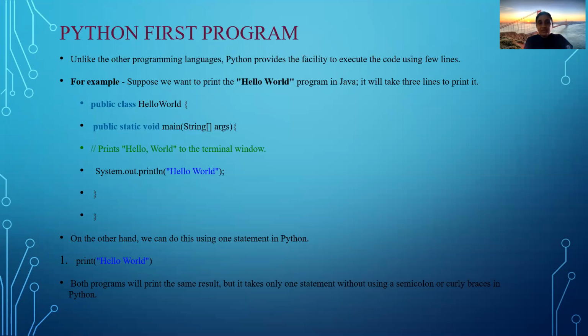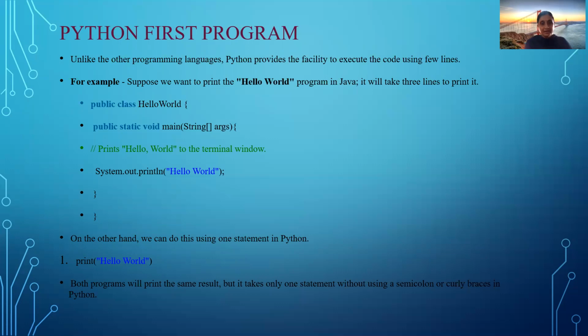Then System.out.println hello world prints hello world. And you use curly braces here, two opening and two closing. So if you want to print a hello world statement, you have to write about five statements in Java.